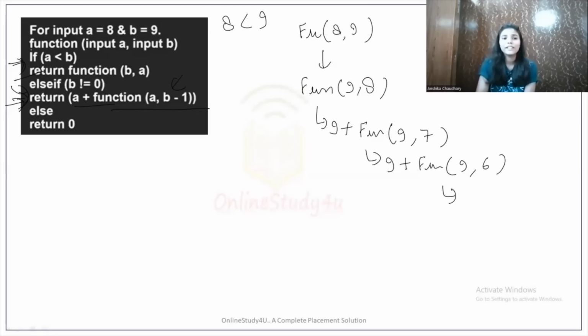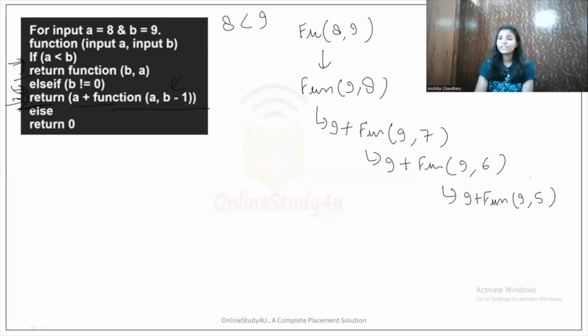And what will it return? It will first check whether 9 is less than 6. The condition is false, so it will come into the else if part. It will check whether 6 is equal to 0 or not. 6 is not equal to 0, so the condition is true. This time it will come to this line and return 9 plus, again making a call for function 9 comma 5.